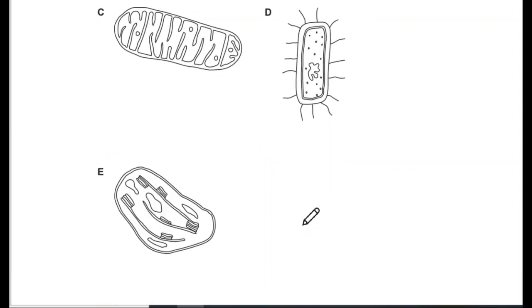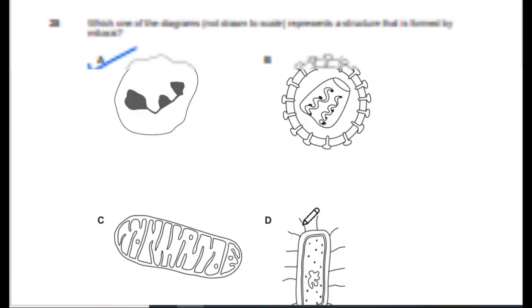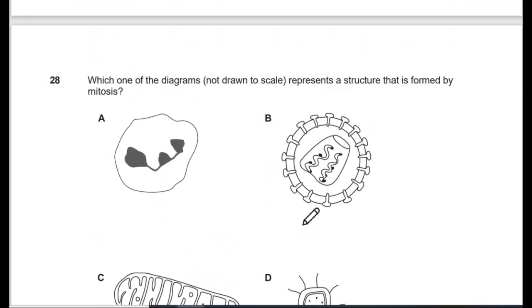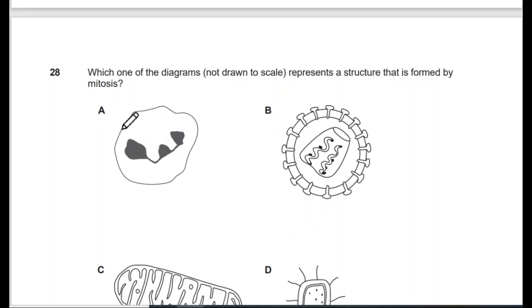So you must know all the things you learn by diagrams and graphs as well. This is the structure of a WBC. A WBC has its nucleus, chromosomes and all those structures, so it's formed by mitosis. Most probably this one is our answer.